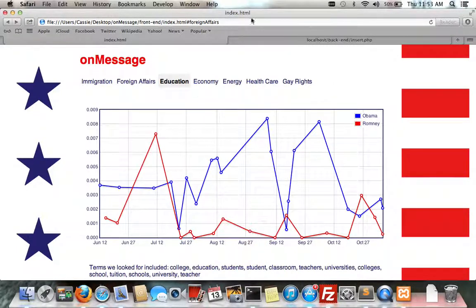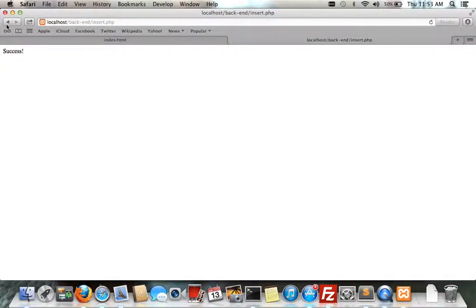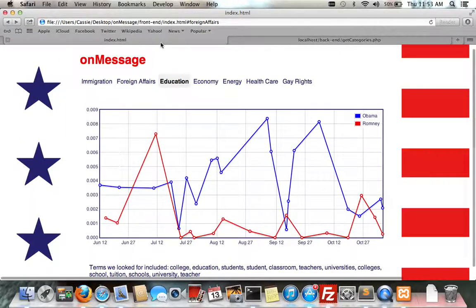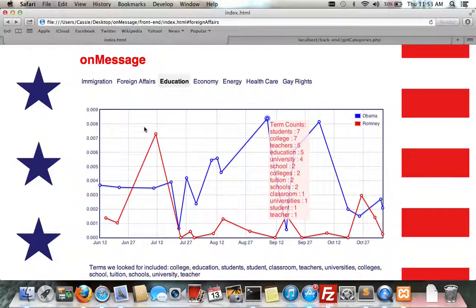We think with the back-end capabilities, you can very easily see how you can change terms as a campaign changes. Through our graphs, you can quickly look at all sorts of issues across the board. You can see the terms that have been found inside of the speeches. You can look through the speeches, and overall, it's a much easier way to examine a very large body of material. Thank you.